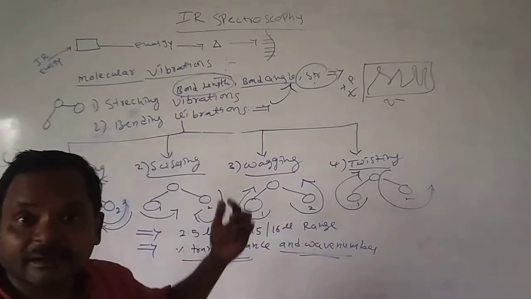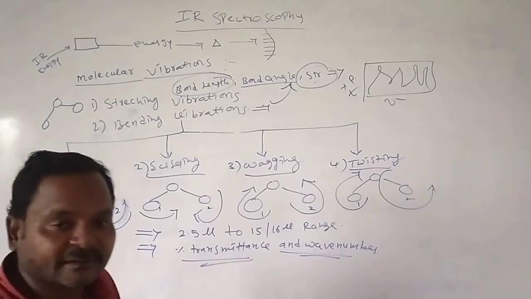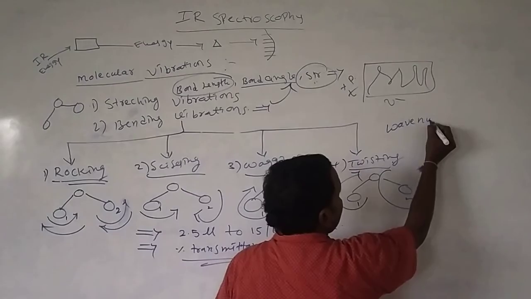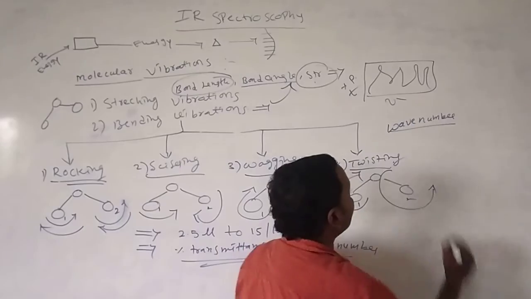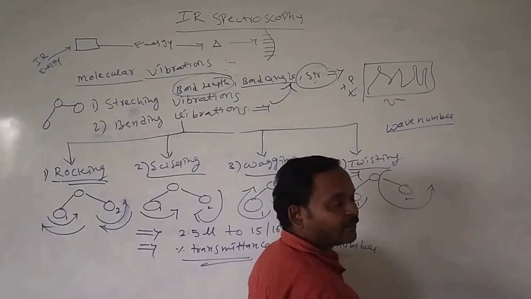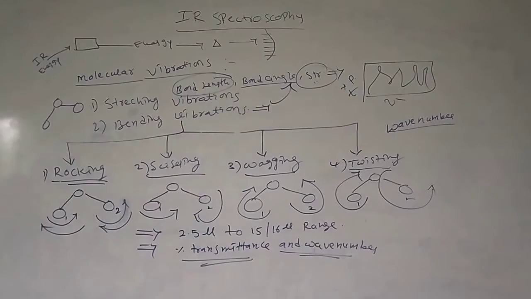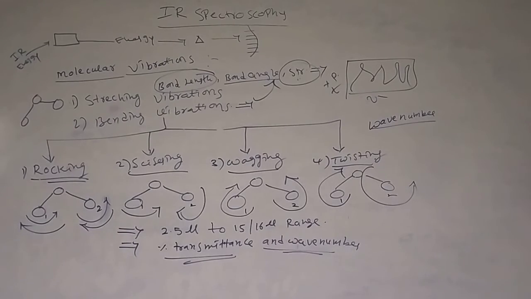And the IR values are measured in the form of wave number. What is the wave number? The number of waves present in 1 centimeter length we call the wave number.